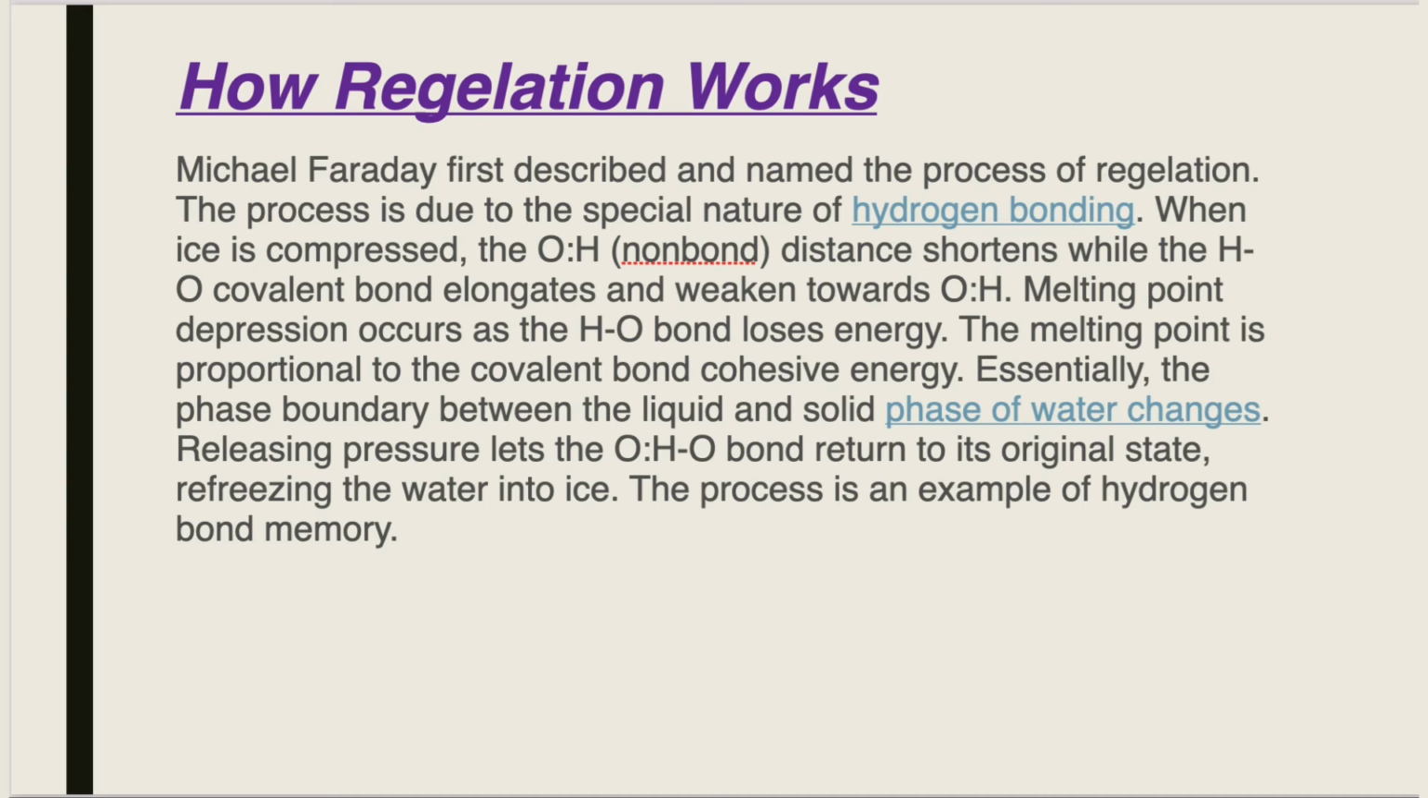Michael Faraday first described and named the process of regelation. The process is due to the special nature of hydrogen bonding. When ice is compressed, the O:H nonbond distance shortens while the H-O covalent bond elongates and weakens towards the O:H. Melting point depression occurs as the O-H bond loses energy. The melting point is proportional to the covalent bond cohesive energy. Essentially, the phase boundary between the liquid and solid phase of water changes. Releasing pressure lets the O:H-O bond return to its original state, refreezing the water into ice. The process is an example of hydrogen bond memory.